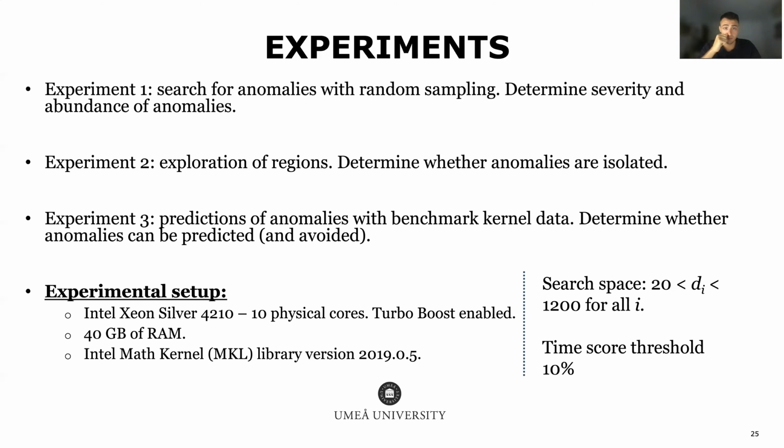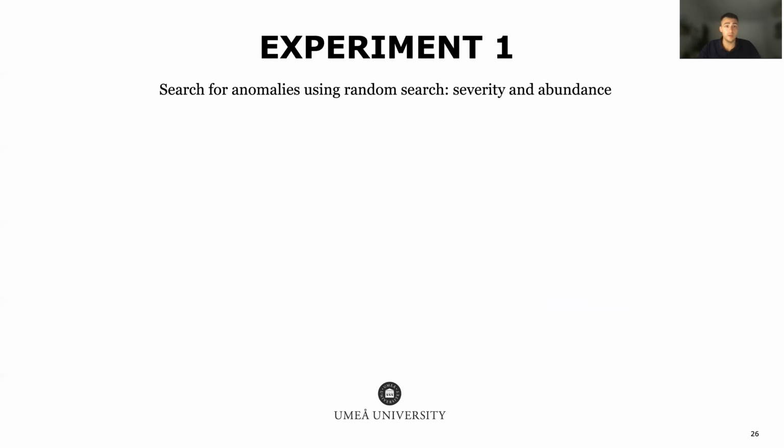And finally, it's important to mention that the experiments have a search space restricted between 20 and 1200. The upper limit is chosen so anomalies can exist, since, as we saw before, performances or efficiencies plateau when certain sizes are reached. For the first experiment, we randomized the dimensions of all operands within the search space, and we tested whether the instance or all the instances are anomalies, which ones of them.